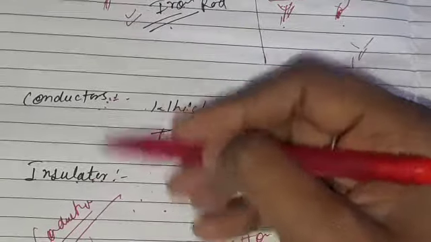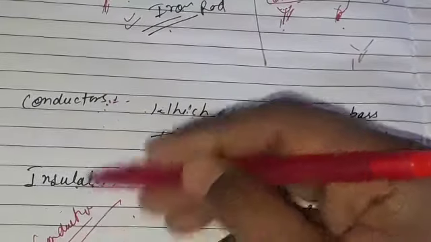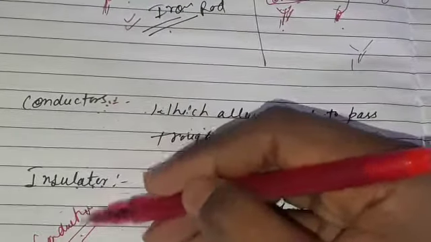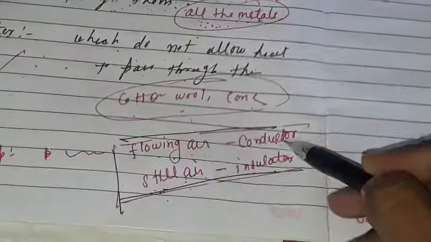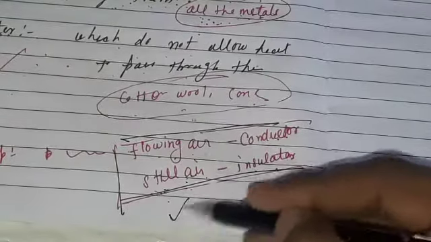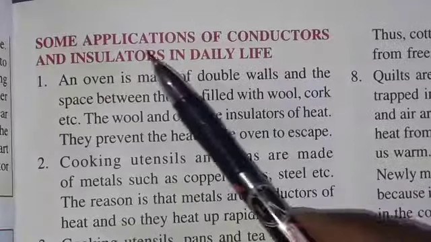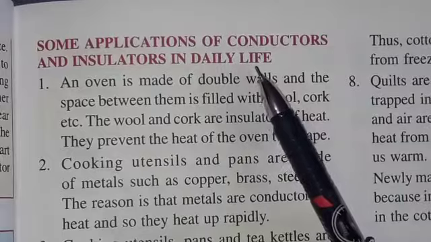If this is a conductor, then it's very good for conduction. If it is an insulator, then it's not good for conduction. And class, it's very important: flowing air is a conductor and still air is an insulator, which is very important. Now class, some applications of conductors and insulators in our daily life.